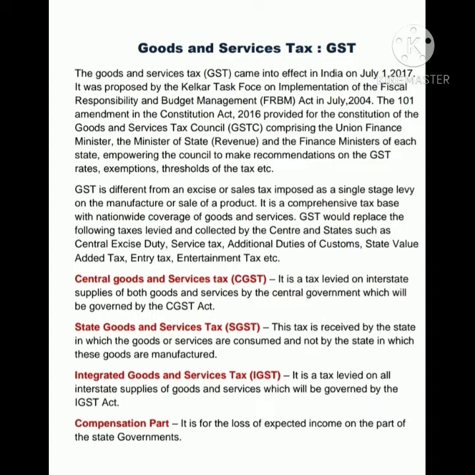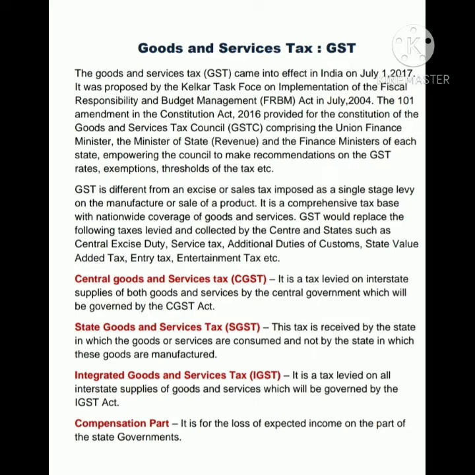GST would replace the following taxes levied and collected by the center and the states, such as central excise duty, service tax, additional duties of customs, state value added tax, entry tax, entertainment tax, etc. It means that all these taxes are merged under one tax, that is GST. Now, the different types of GST are as follows.